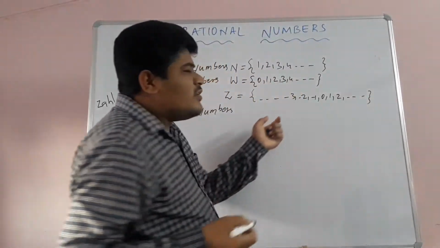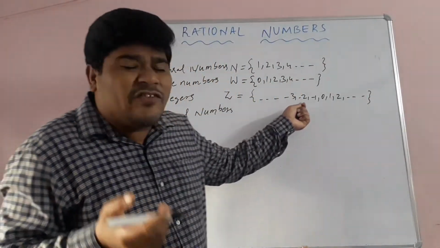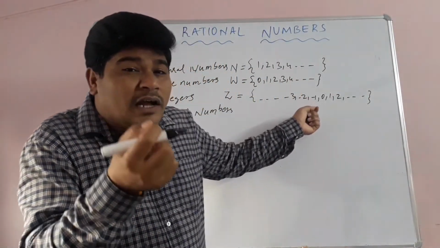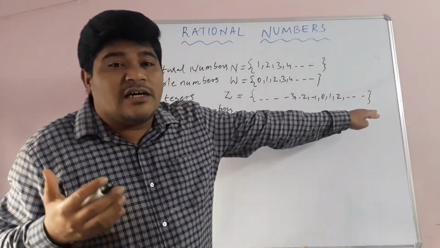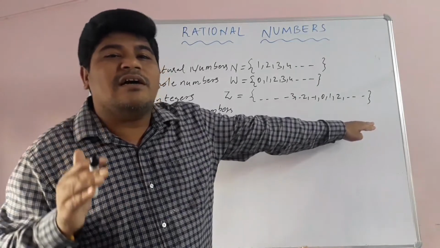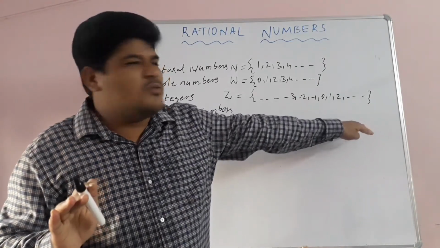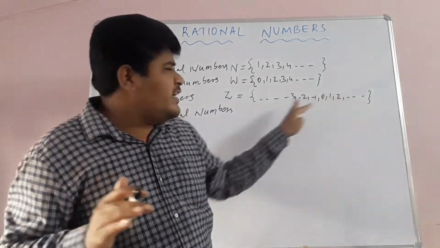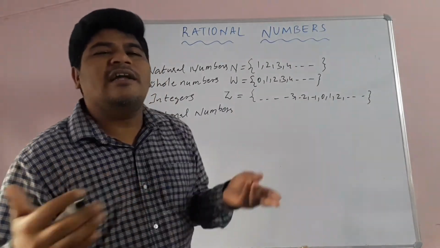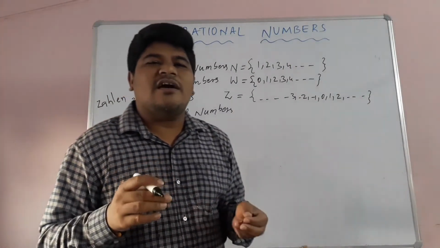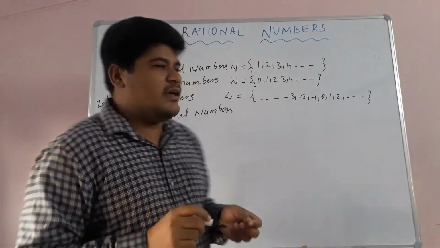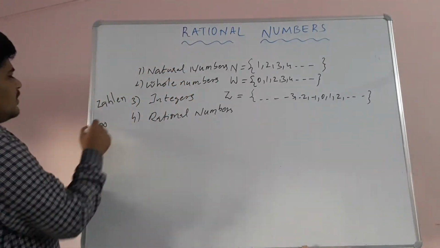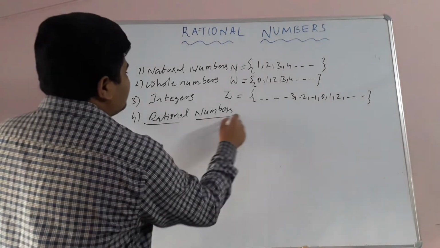So children, there is no least number. We cannot define the least or smallest number in the integer set, and we cannot tell the biggest number in the integer set. This is known as positive infinity and negative infinity, meaning those are undefined numbers. Undefined numbers are represented with the infinity symbol. Like this. So next, rational numbers.